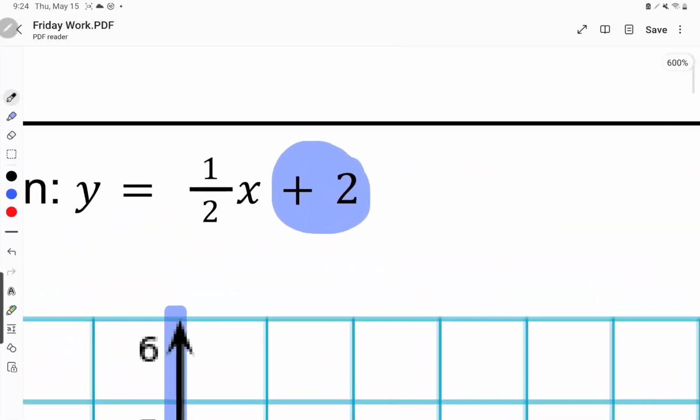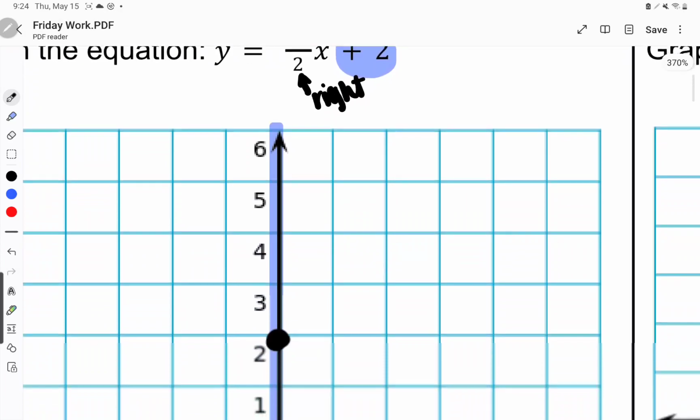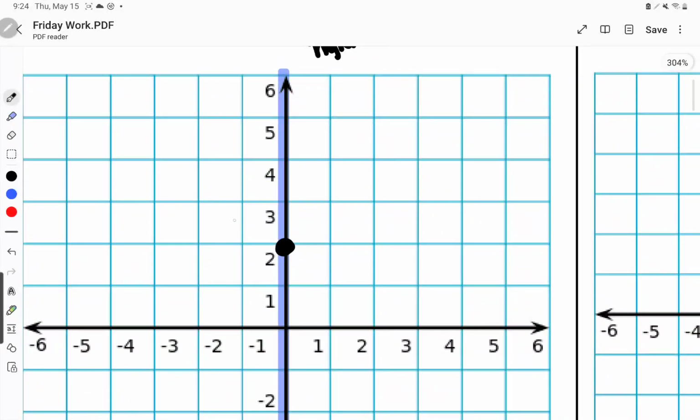Now, looking at this 1 right here, are we going to go up or down? We're going to go up because it's positive. And then we'll go up and to the right. So we're going to go up 1 and over 2. So I move up 1 and then over 1, 2, and put a point right here.